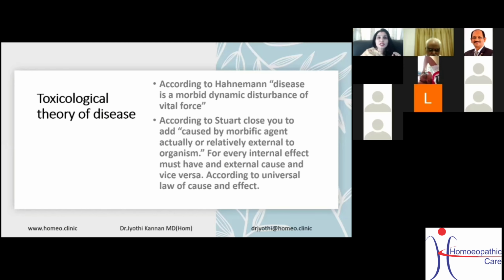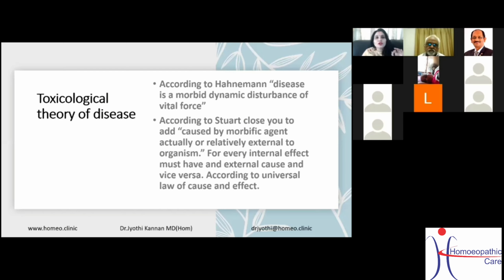Now, the toxicological theory of disease. According to Hahnemann, disease is a morbid dynamic disturbance of vital force. But Stuart Close's toxicological theory of disease seems difficult, yet it is a very easy section if you keep your eyes and mind open and understand it. I know you are sitting after lunch and your eyes might be droopy, but believe me, it's an important part and will be important for your exam too. So, going to the toxicological theory of disease.